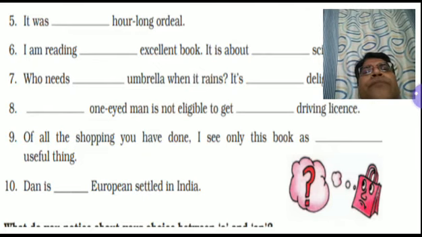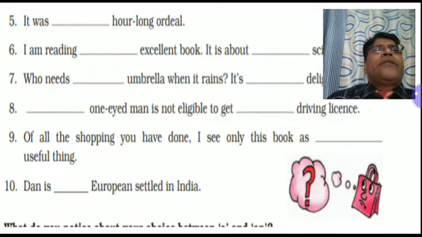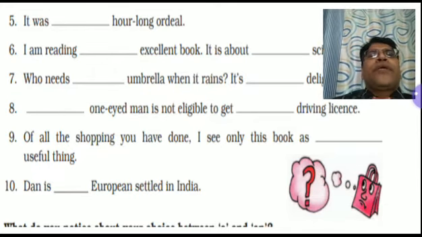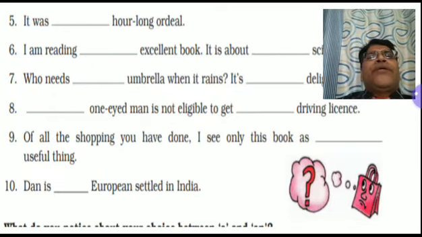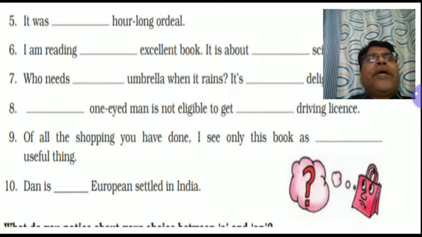Number 9. Of all the shopping you have done, I see only this book as a useful thing. Dan is a European.